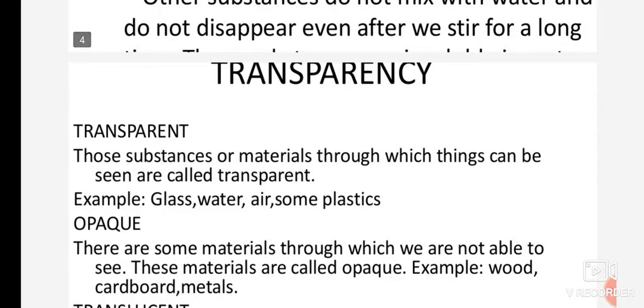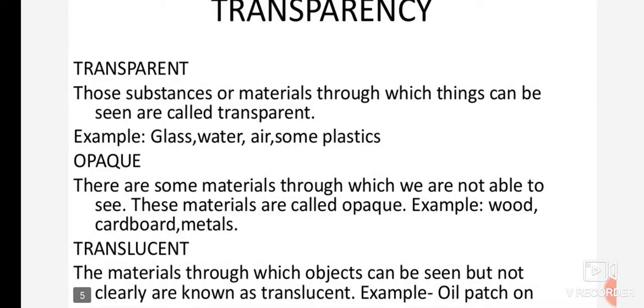The next property is transparency. You know that there are some materials like glass, water, air, or some plastics. These are the substances or materials through which things can be seen. Such materials are called transparent. Likewise, there are some materials through which we are not able to see. Such materials are called opaque materials. For example, wood, cardboard, metals, etc.